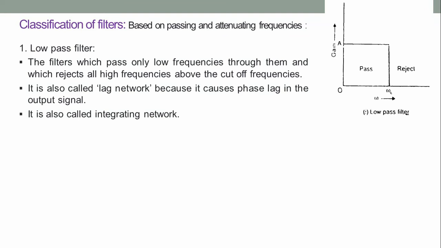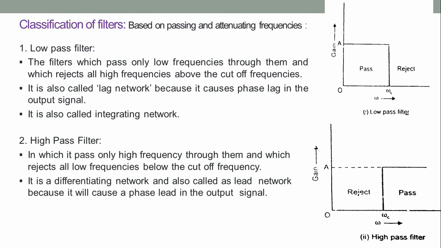The classification of filters is based on the attenuating frequencies. So, low pass filter. The filter which passes only low frequencies through it and which rejects all high frequencies above the cutoff frequency. It is also called a lag network because it causes a phase lag in the output signal. It is also called an integrator network. So it can be seen in the diagram which passes only low pass signals.